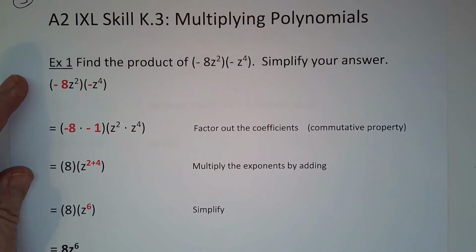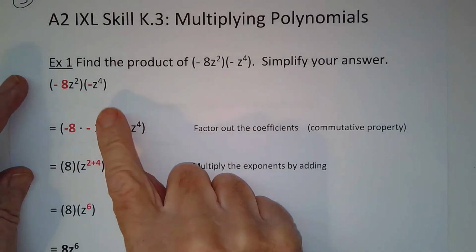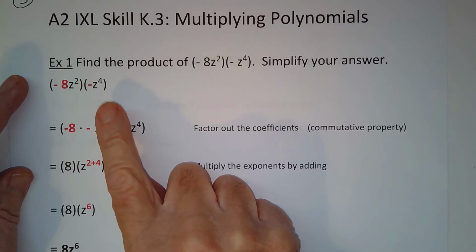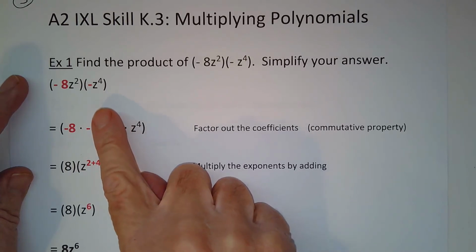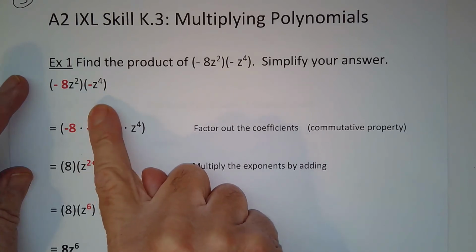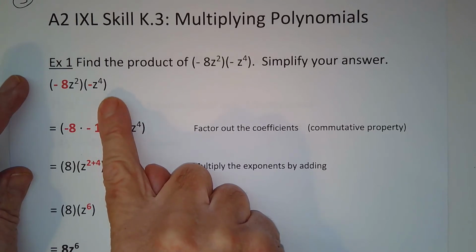So what I did here when I looked at this is I thought, we are going to need to do some factorization and get the numbers out and multiply them together, and then we've got the two bases, the z, that it's the same, and we're going to be adding the exponents.